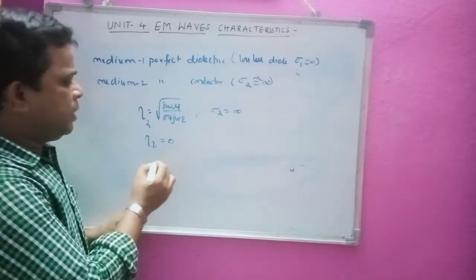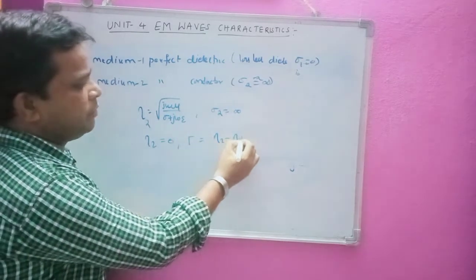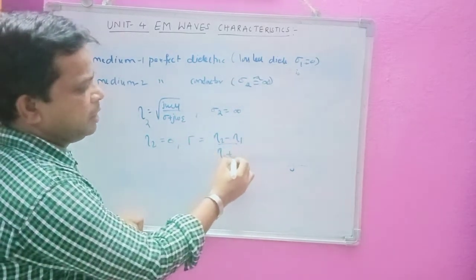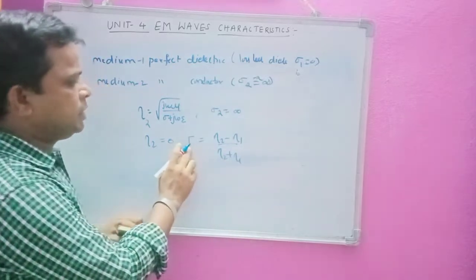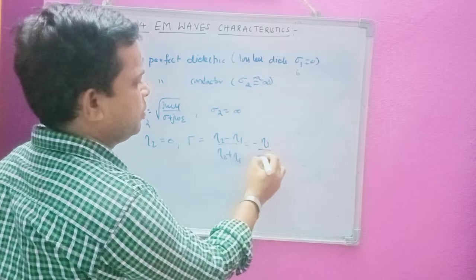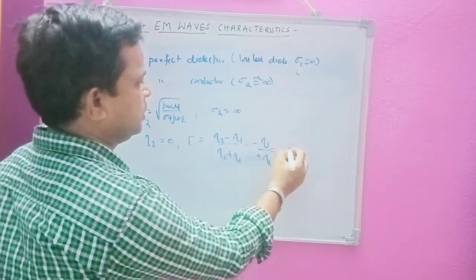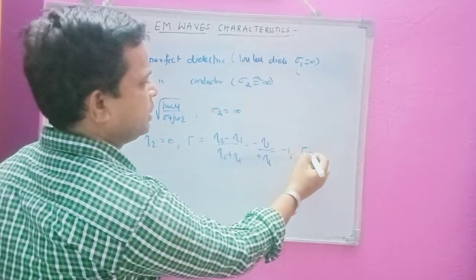Now we will define the gamma value here. Gamma is equal to eta 2 minus eta 1 by eta 2 plus eta 1. Now if I substitute eta 2 equal to 0 in this equation, I can write minus eta 1 by plus eta 1, that is equal to minus 1. So gamma we have got as minus 1.